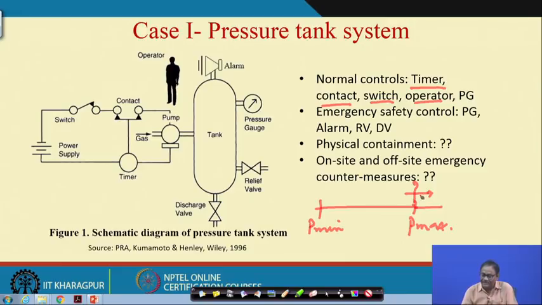So that means what happens? Some emergency safety system should work. So for this simple system, the emergency safety we are writing is the pressure gauge, alarm, relief valve, sometimes the discharge valve also. Although the discharge valve basically discharges the gas to the utility equipment, under such a situation it can be used also. Okay. So that is what we are saying, that when you go for any system, you definitely find out these things: normal controls, emergency controls,